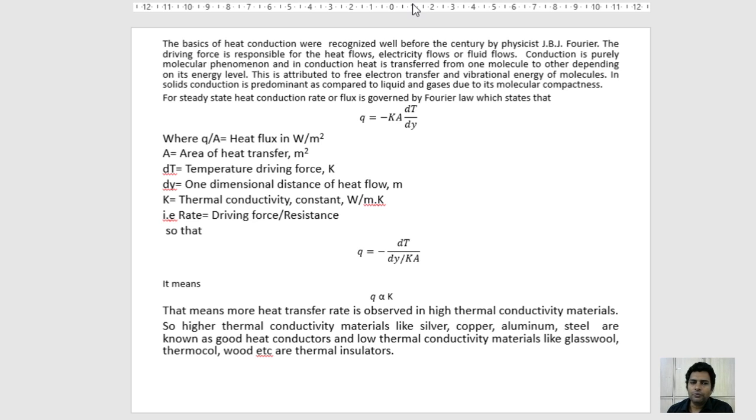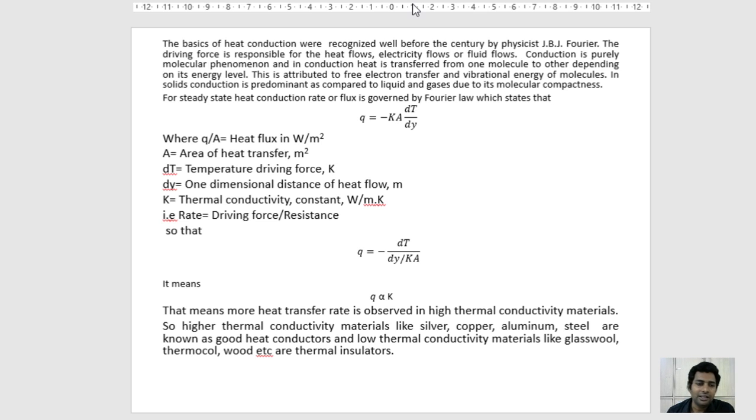For steady state heat conduction, the rate of heat transfer or the flux is governed by Fourier's law, which states that Q is equal to minus kA dT upon dy, where Q upon A is the heat flux, A is the area in meter square, dT is the temperature driving force in degree Kelvin, dy is the one dimensional steady state distance of heat flow in meters, and k is the thermal conductivity constant.